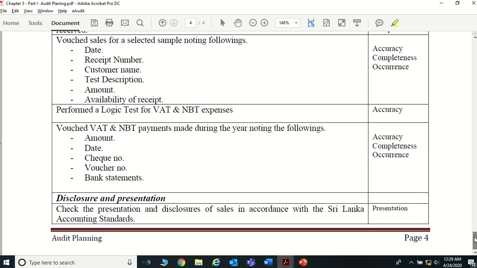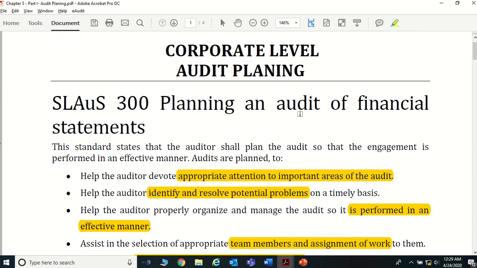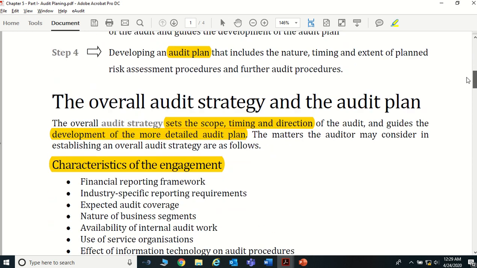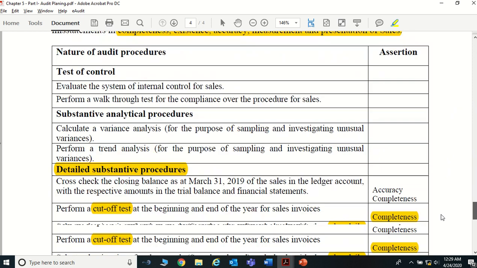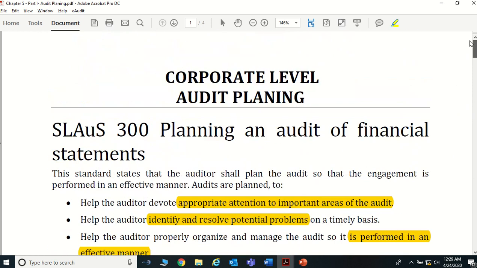So I hope that you got an idea about the basics of audit planning and the audit strategy, basically the audit strategy and the audit plan, what sort of things you should include and what you have to consider when determining an audit plan for your audit, right? So that comes under audit planning.